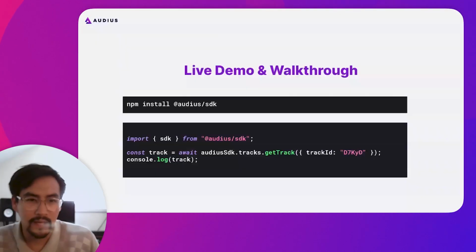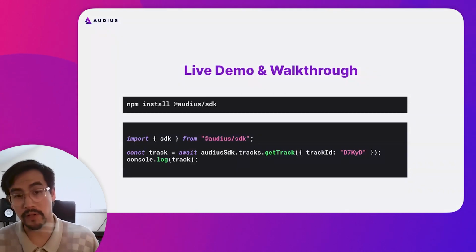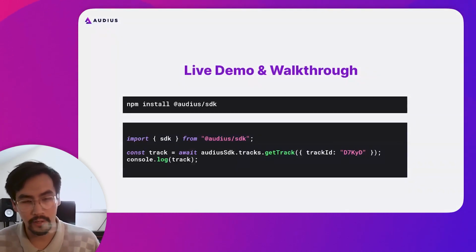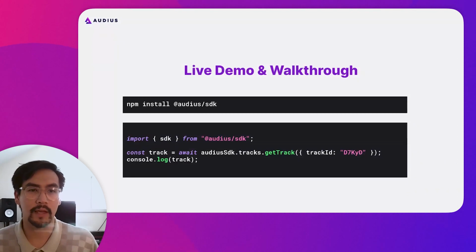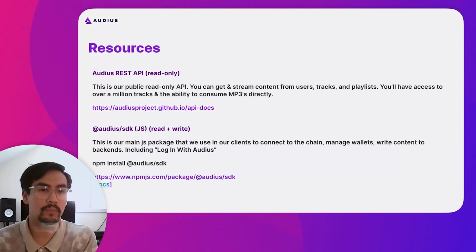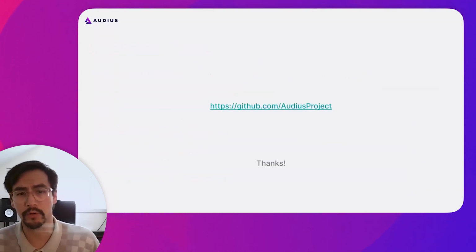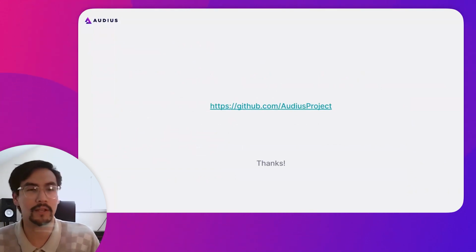And there we have it. That is our demo of how to interact with Audius using both our REST APIs and our JavaScript SDK. And we're really excited to see what folks build. And of course, as with any of the foundational protocols that a lot of teams are working on these days in the space of Web3, all of our code is open source. And we encourage you to take a look and play with it and fork it and change it to your liking. Thanks so much.